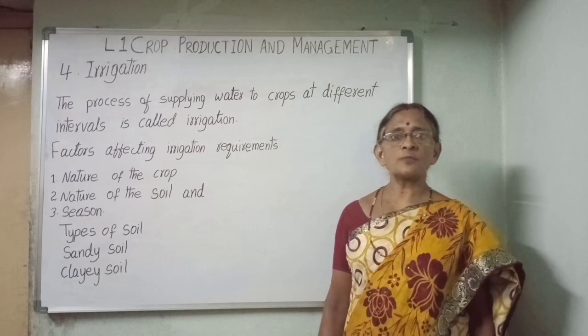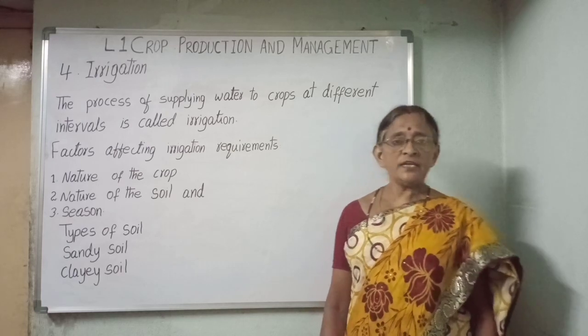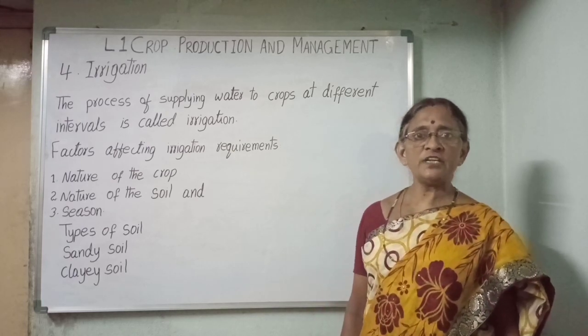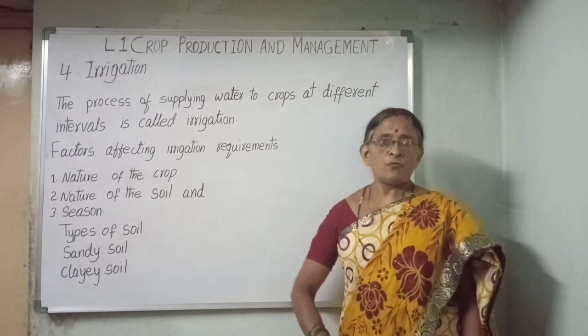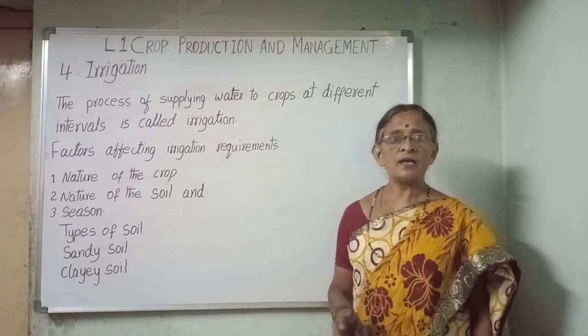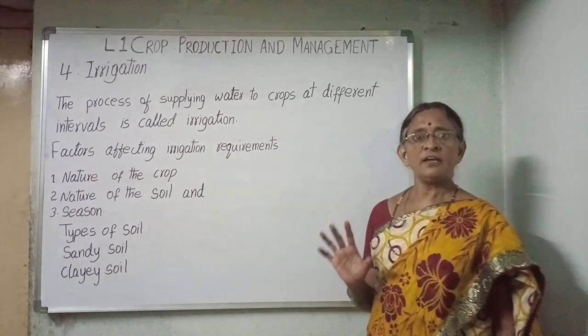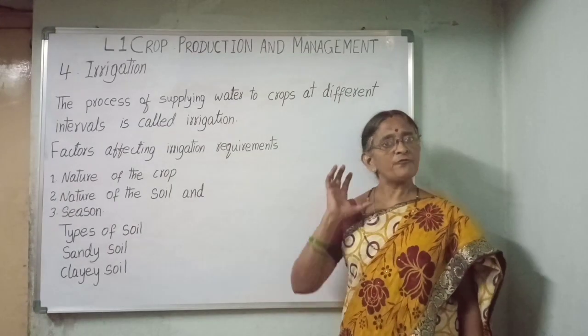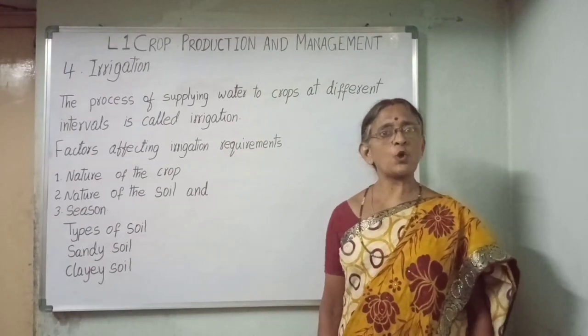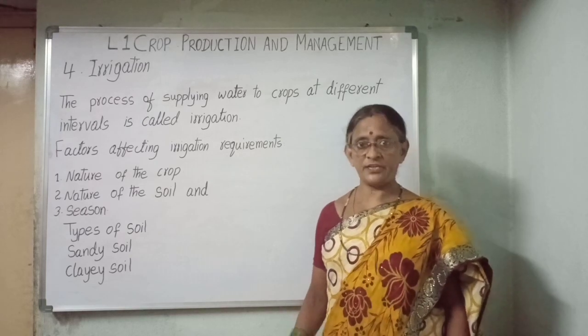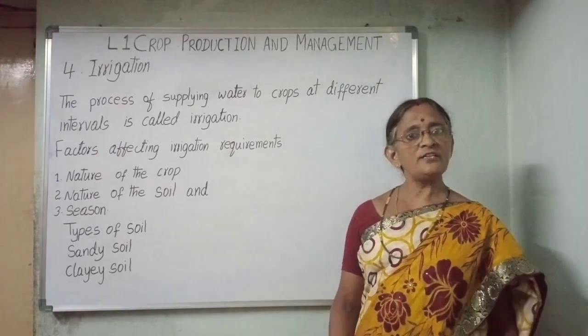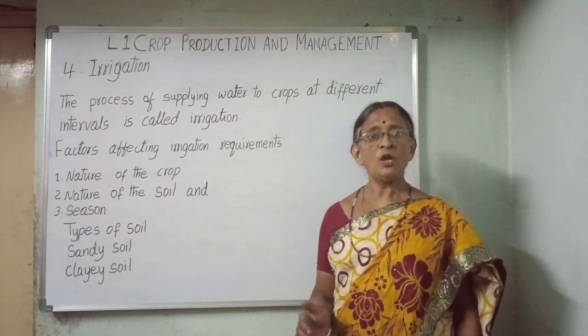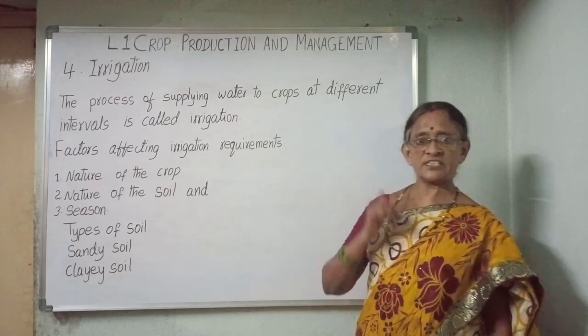For cereal crops like wheat, irrigation is needed only at three stages: before plowing the field, at the time of flowering, and at the time of development of grains. Nature of soil affects the frequency of irrigation. Sandy soil should be irrigated more when compared to clayey soil.